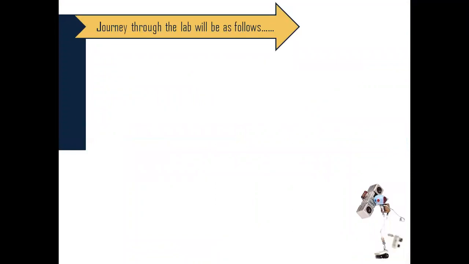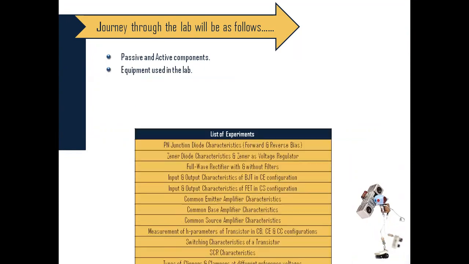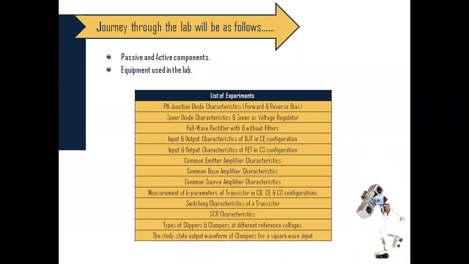The journey through the lab will be as follows. First, we'll be studying passive and active components, and equipment we use in the lab, followed by the list of experiments. We are going to verify each experiment in the lab.